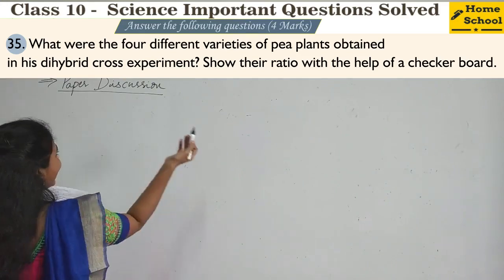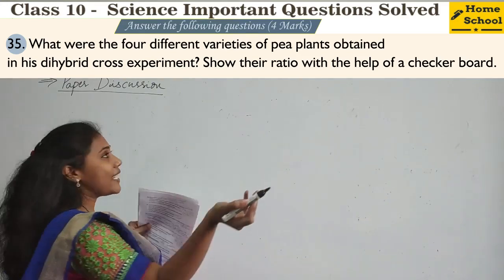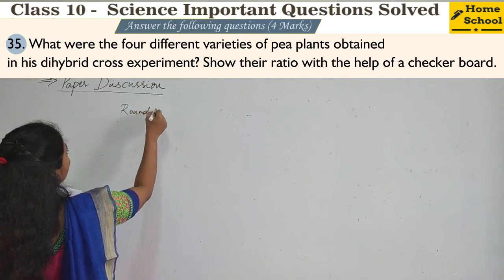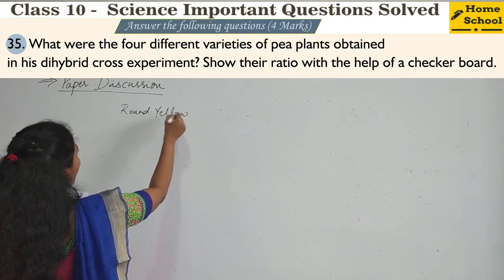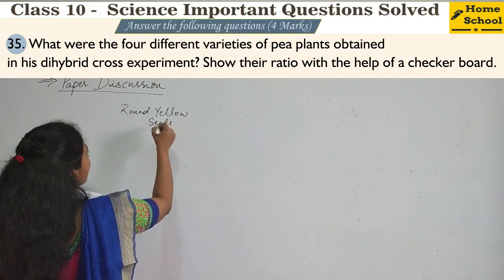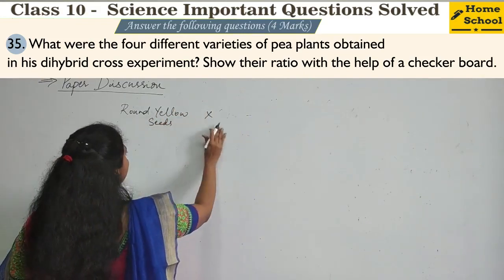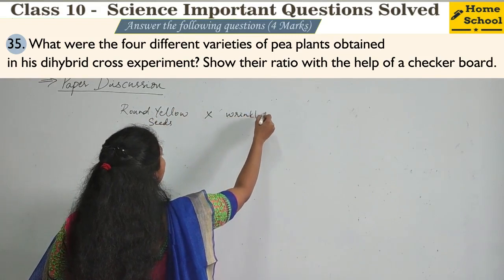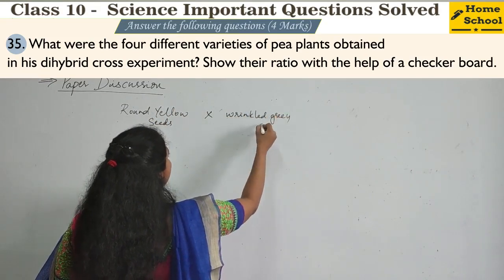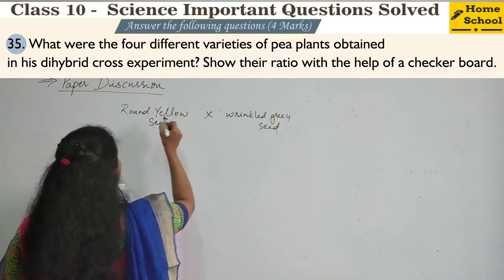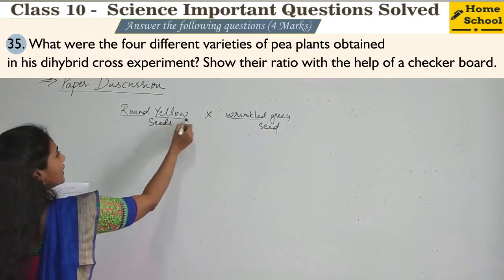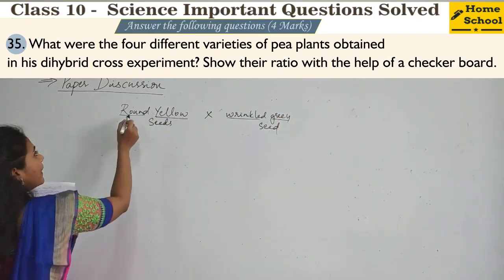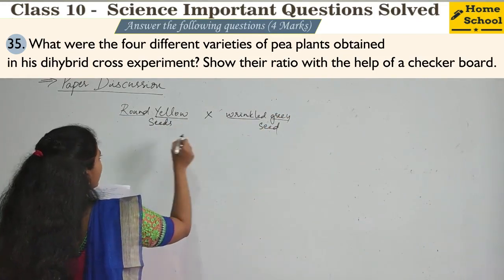Dihybrid cross in the sense, 2 contrasting characters I have to take. Let me take round yellow seeds with wrinkled green seeds, right? So in case of the seed color, yellow is dominant, green is recessive. In case of seed shape, round is dominant, wrinkled is recessive, right?